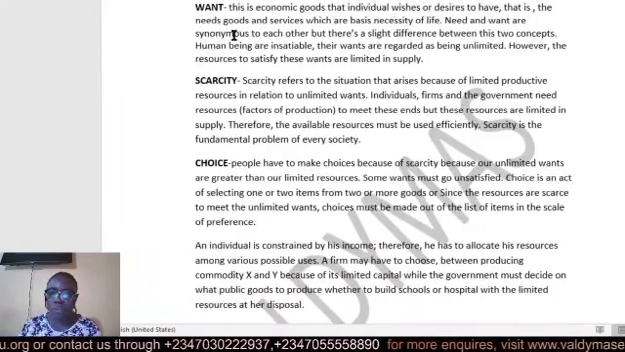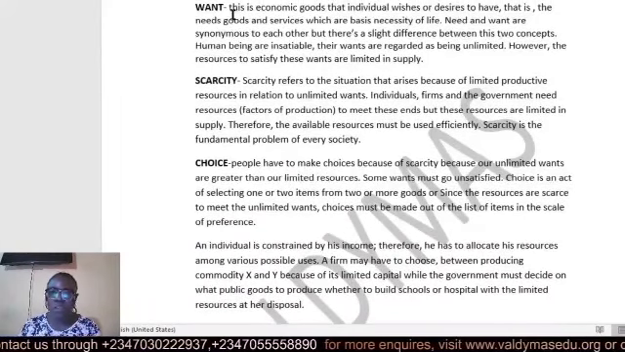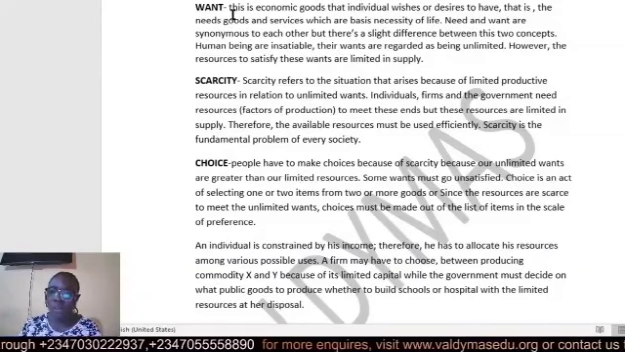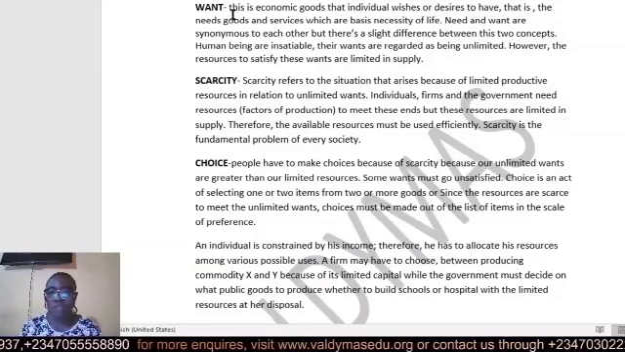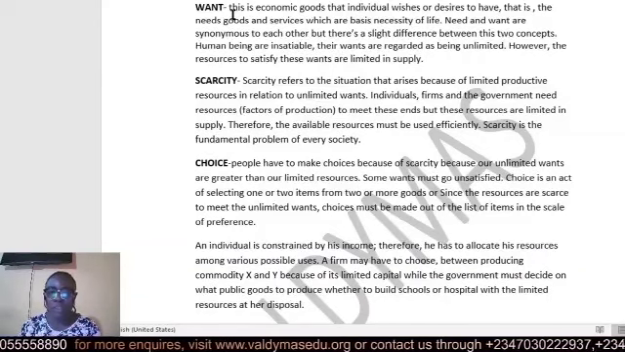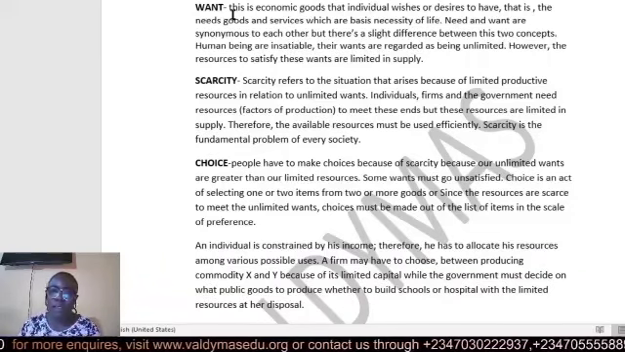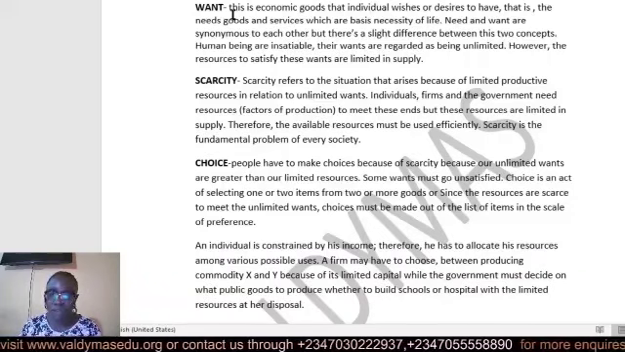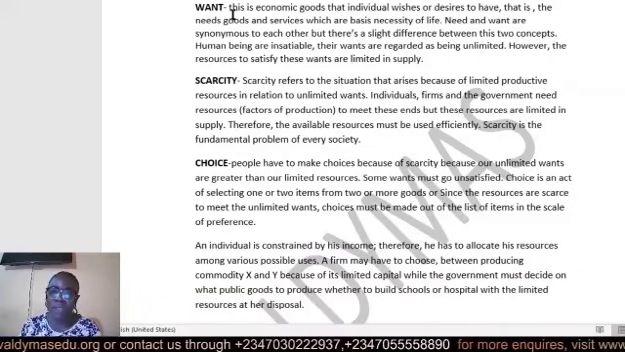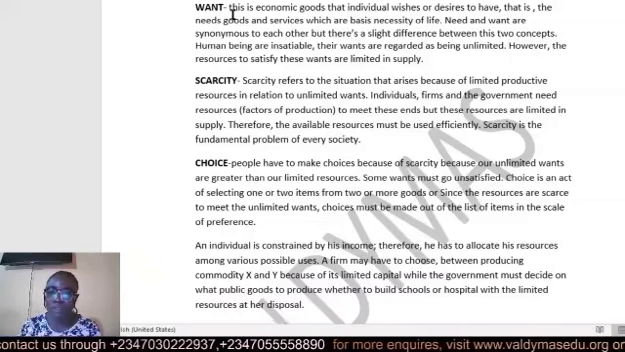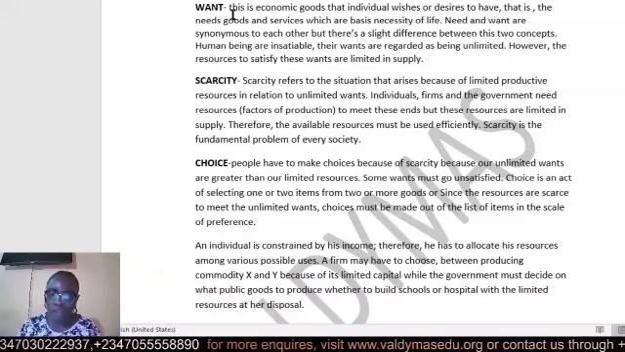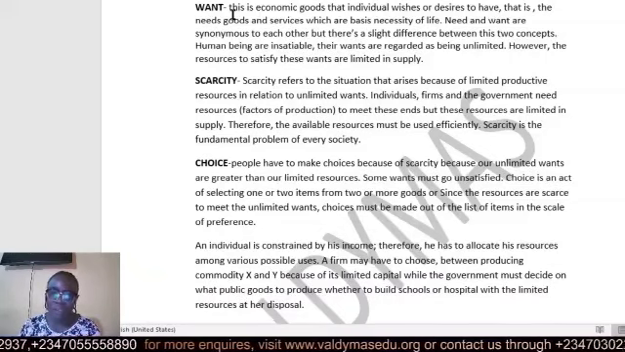The concept of want. When you talk of want, this is economic goods that individuals wish or desire to have. That is, it is the need of goods and services which are basic necessity of life. Please, I've said it earlier that wants are different from needs. When you talk of wants, they are the desires. When you talk of needs, they are the necessities of life, like food, clothing, shelter. Those are the basic needs of life.